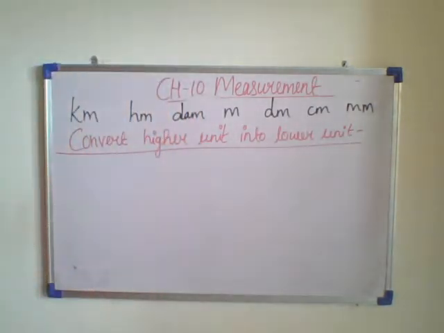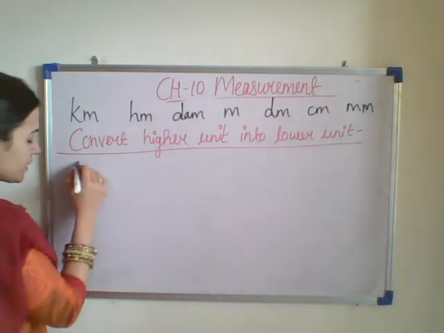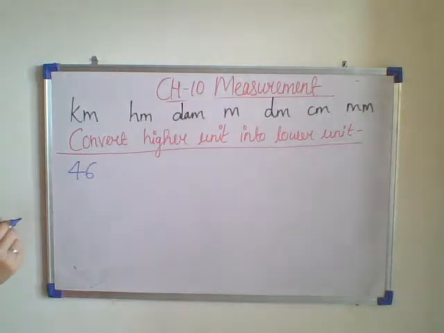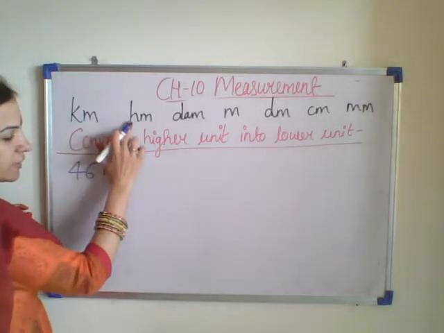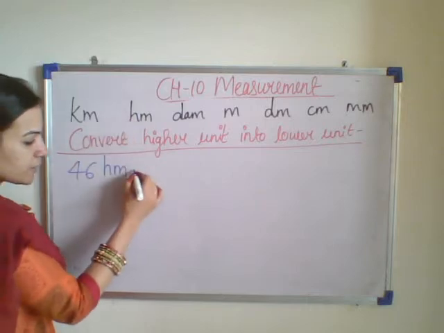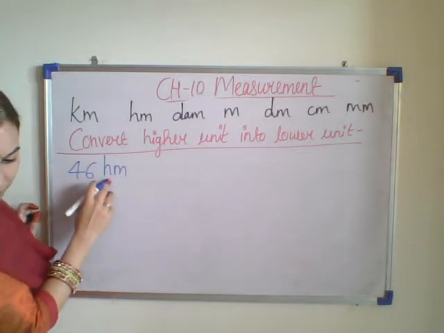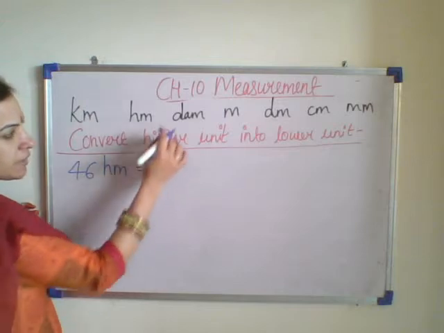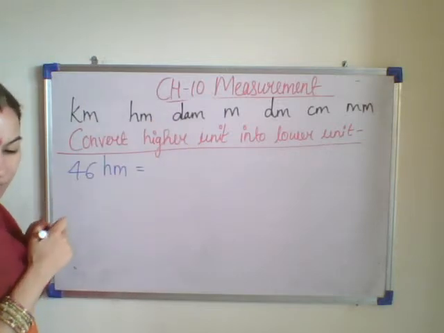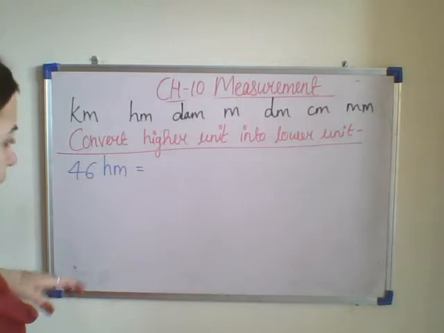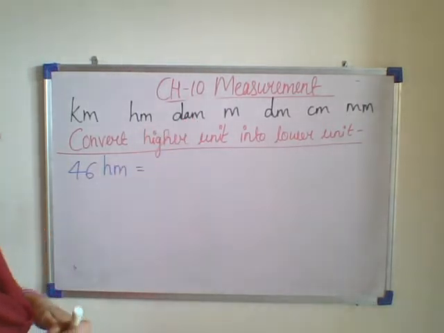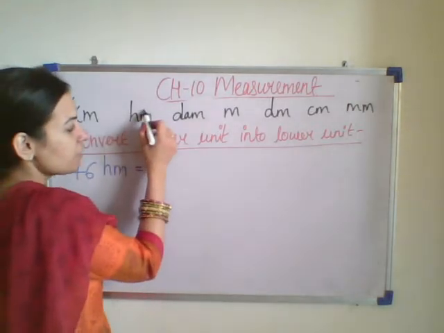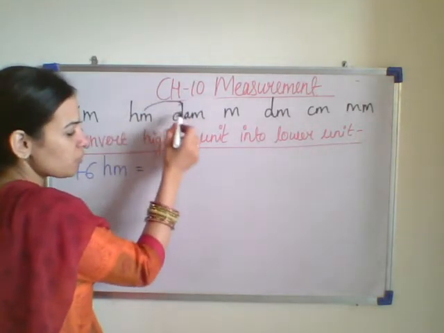Let me write the question. 46 hm, it means 46 hectometer. You have to convert this hectometer into decimeter. So how will I be converting it? We have to convert this larger unit into the smaller one.